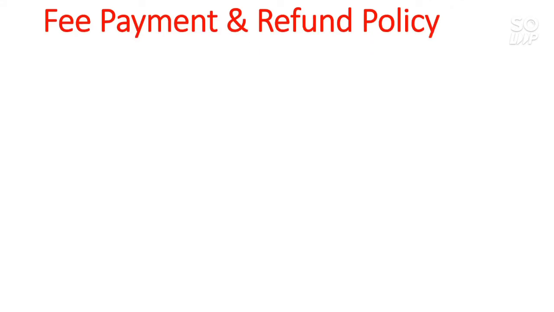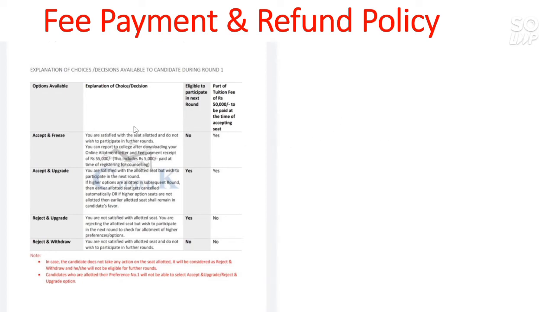Now the next is fee payment and refund policy, the important point. The fee payment choices: if you take accept and freeze, it means you are happy with the allotted seat, you will be eligible for the next round and you have to pay the 50,000 for accepting the seat for your college. And the next is accept and upgrade. In this choice you are also eligible for the next round and you have to pay the 50,000 amount.